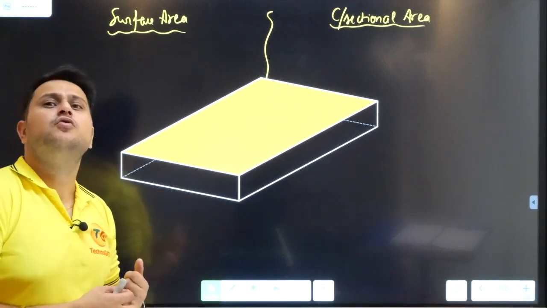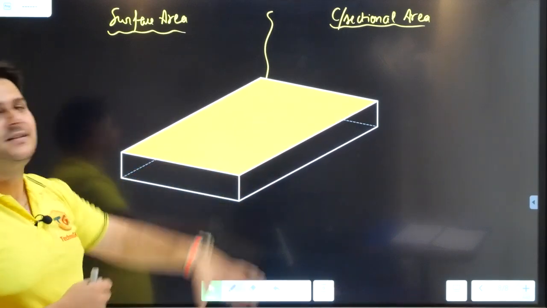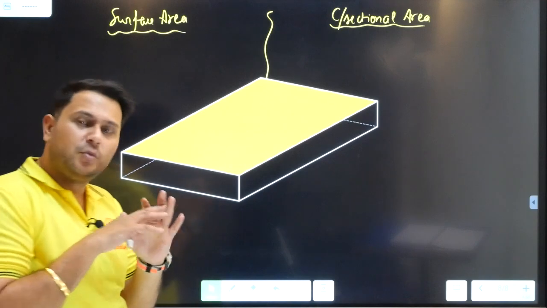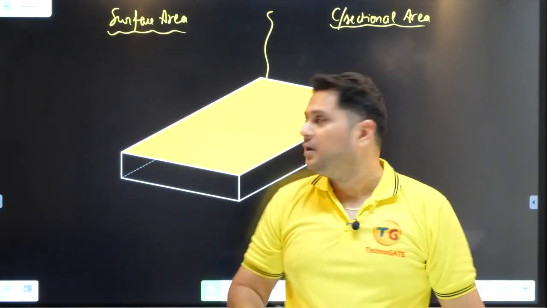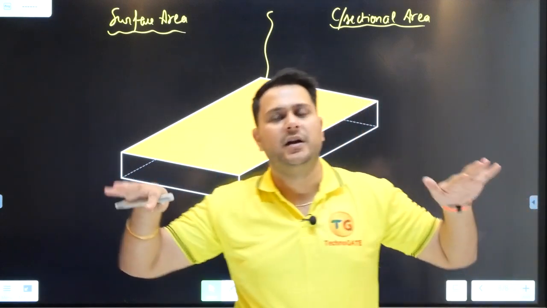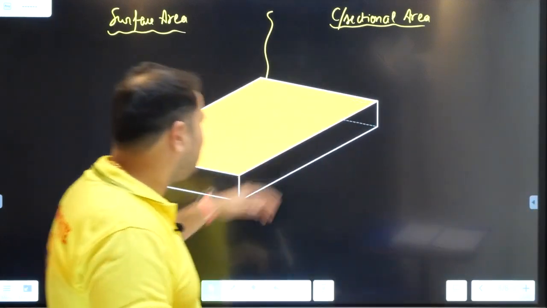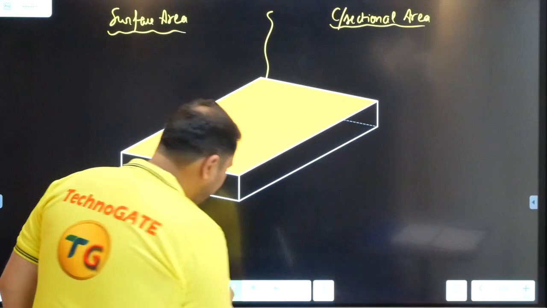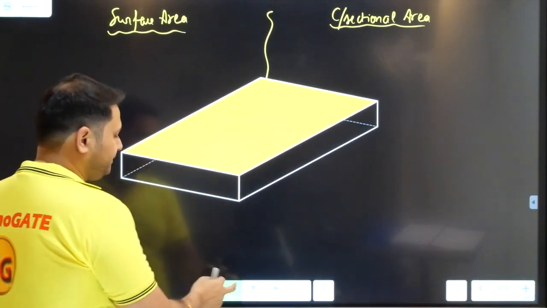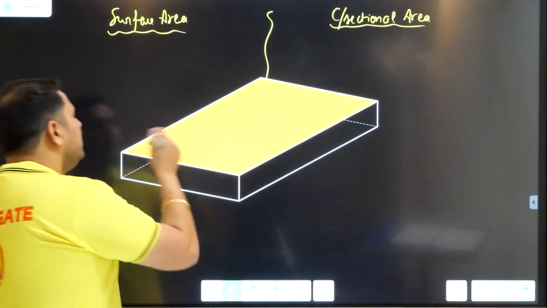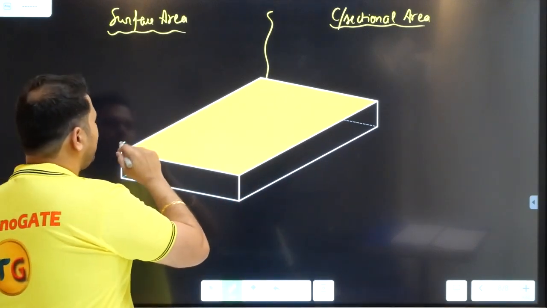Now which two parameters are involved in the surface? This concept you should be able to understand right now, because when we move to further topics, this concept should be very clear in your mind. When I'm considering the surface, which two parameters are involved? I'll explain you. Say this, beta. This is the first parameter.